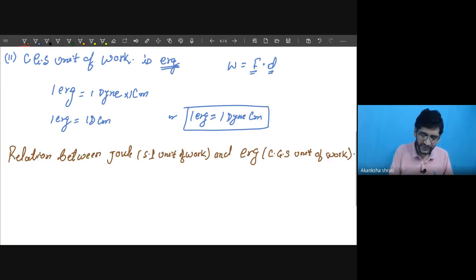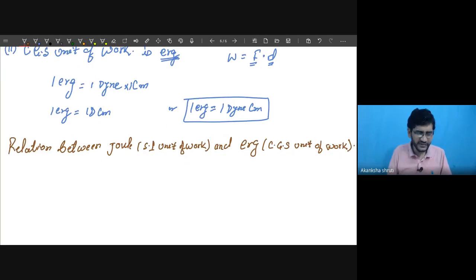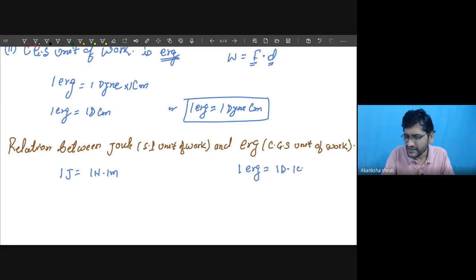So student, how to derive this relation between joule and erg? So write down the definition of joule. So 1 joule is what? 1 Newton into 1 meter. And what is this 1 erg? 1 erg is given by 1 dyne into 1 centimeter. Student, what is the relation between this Newton and dyne?